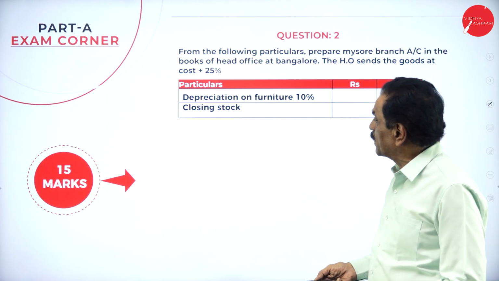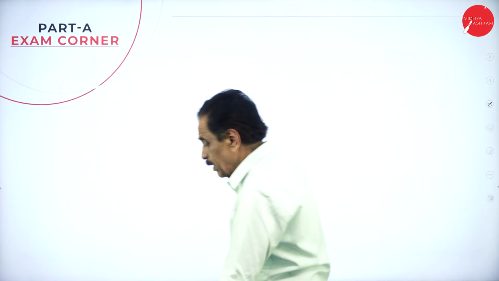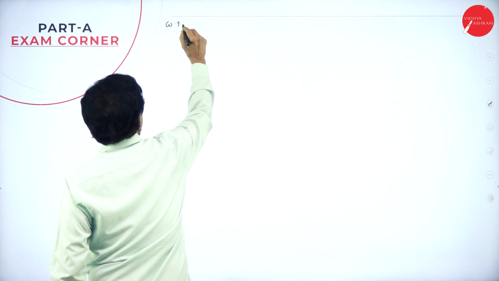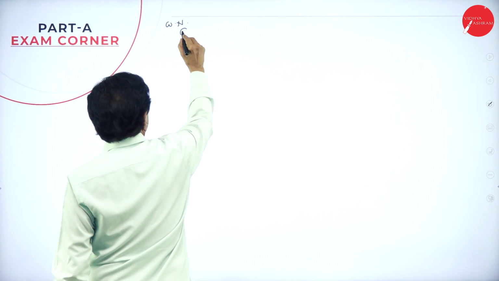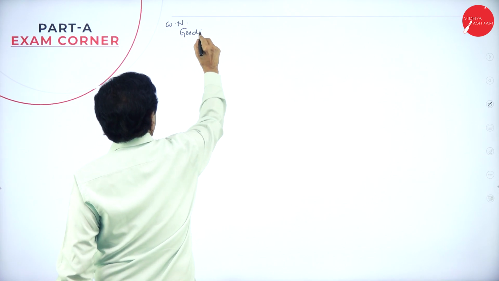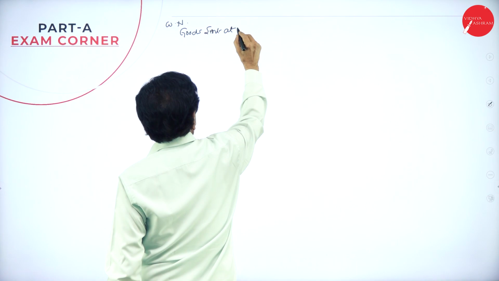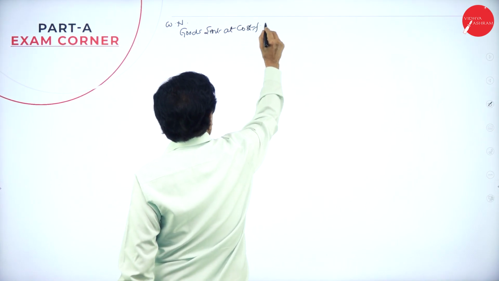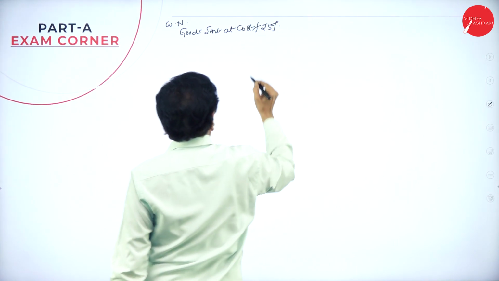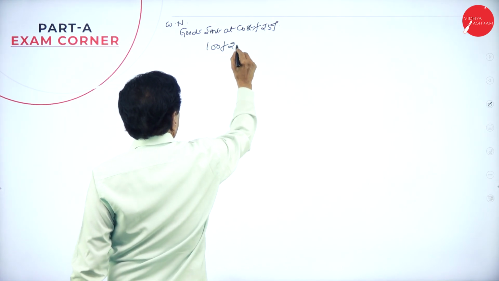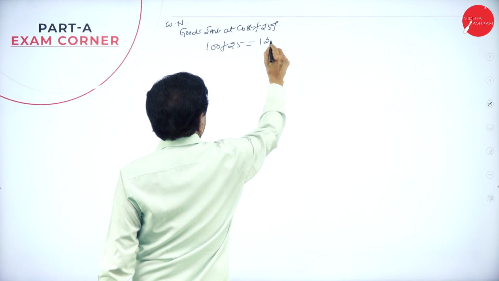I will show how the working note will be done. Working note. Goods sent at cost plus 25%. 100 plus 25 is 125.